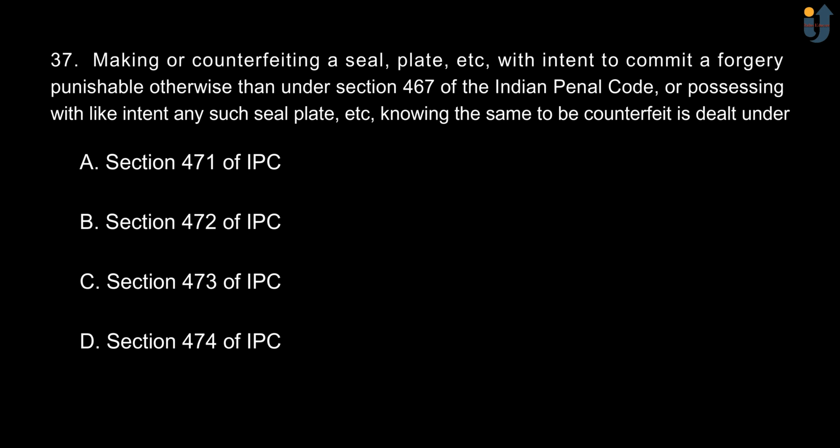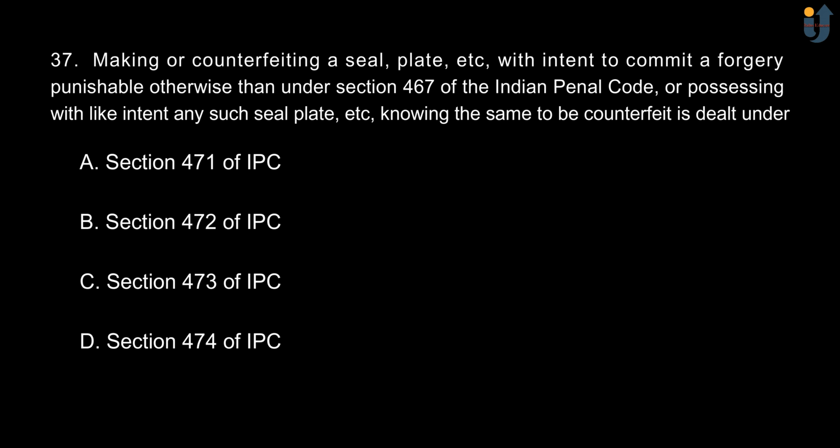Let's see the next. Making or counterfeiting a seal, plate, etc. with intent to commit a forgery punishable otherwise than under section 467 of Indian Penal Code, or possessing with like intent any such seal, plate, etc. knowing the same to be counterfeit is dealt under option A, section 471 of IPC.